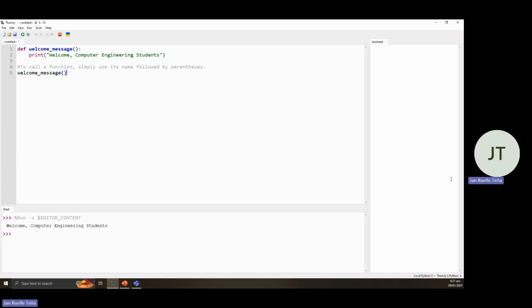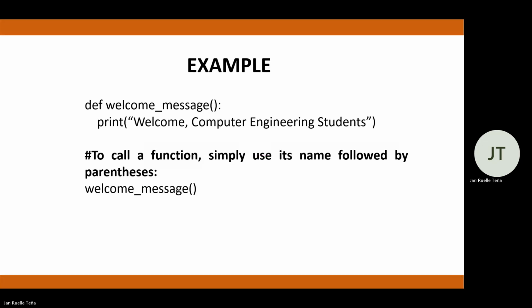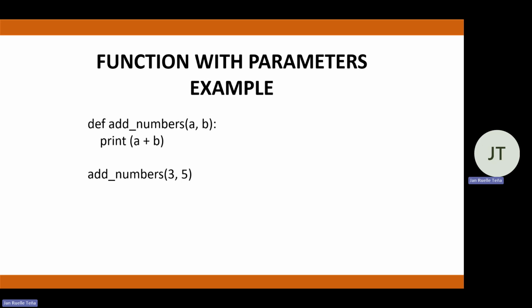Okay, so let me move forward. Here is an example of a function with parameters. As you can see from here, we have defined a function add_numbers. Then we have two parameters here, a and b. The function itself prints out the sum of the two numbers, a and b. So this is our function. What it does is add the two numbers that we give.